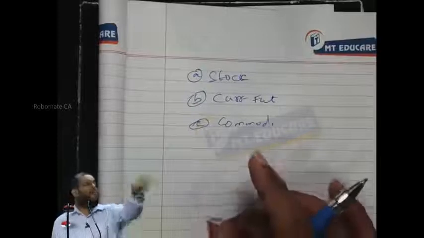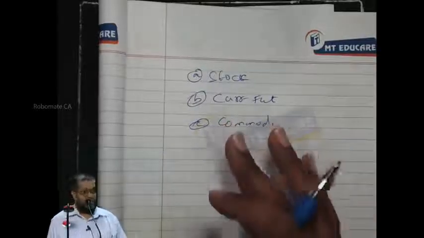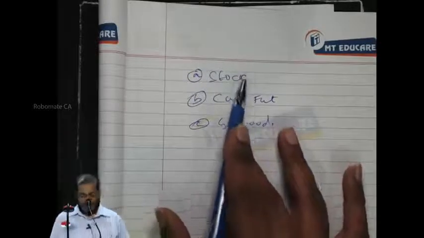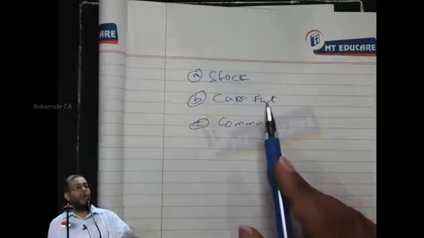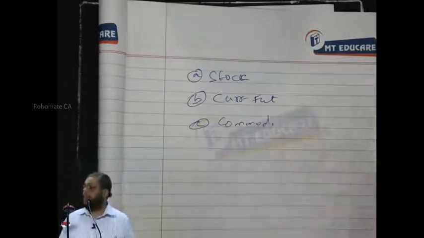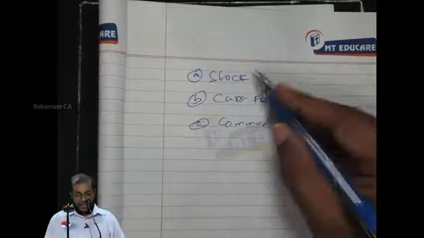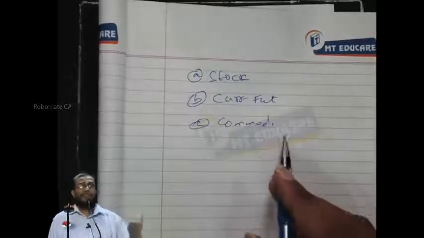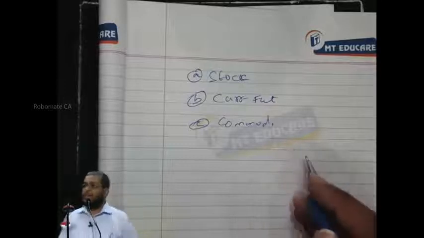And when you quote a forward price, that becomes a future. I quote a forward price for a TCS share, it becomes TCS futures or stock futures. You quote a forward price for a dollar, it becomes a dollar future. Quote a forward price for a bag of wheat, it becomes a wheat future. The futures can be on stock, currency as well as commodities. Three types of futures: stock futures, currency futures, commodity futures.